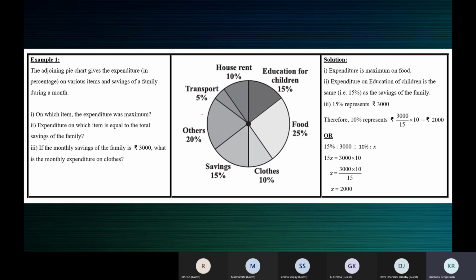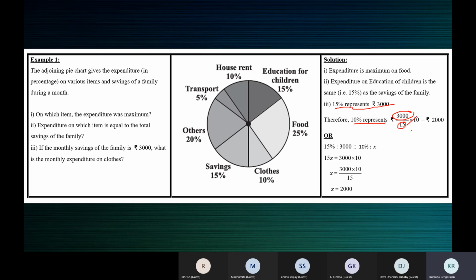See the third one, children. 15% represents 3,000 rupees. 10% will represent, as I told you, you must divide 3,000 rupees by 15 to get for 1%.